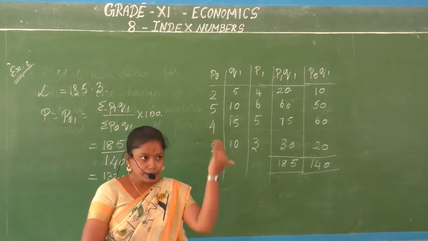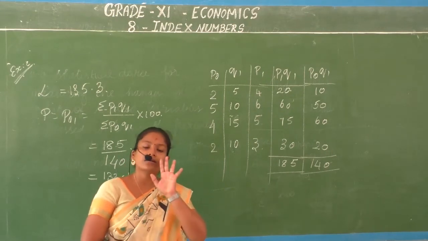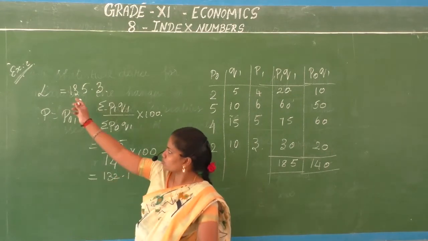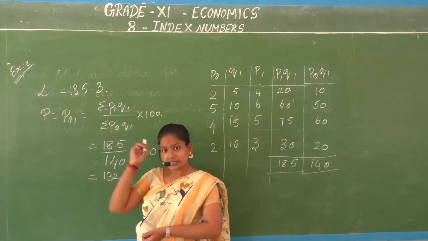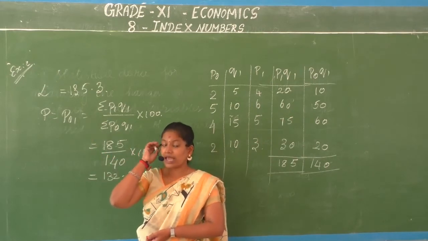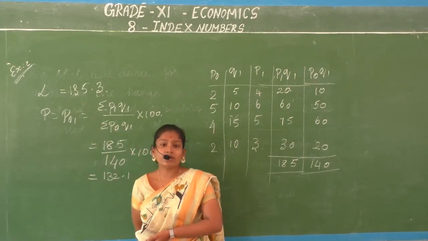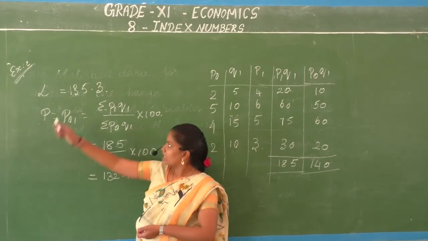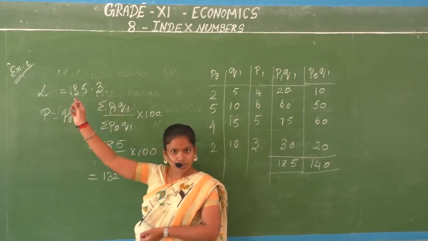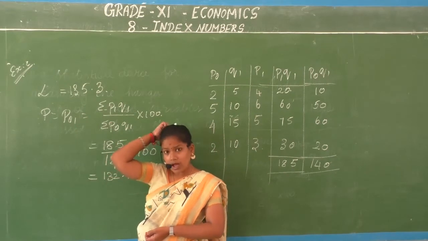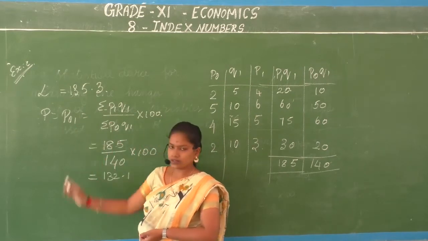That is, present price with the older basket of commodities. Here you have taken the base period's quantity, whereas here you take the current period's quantity.